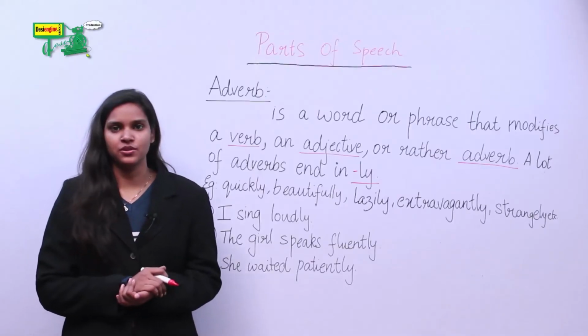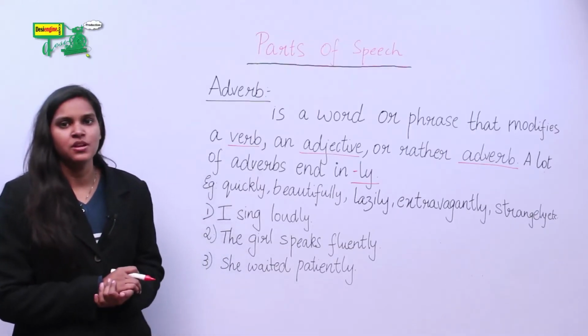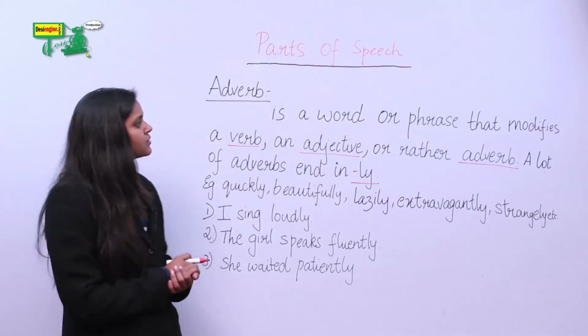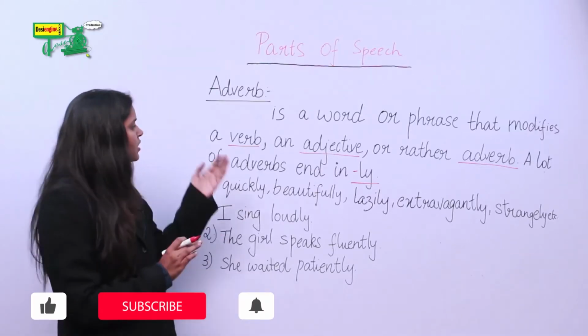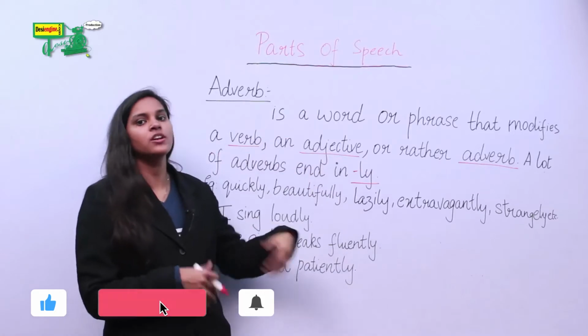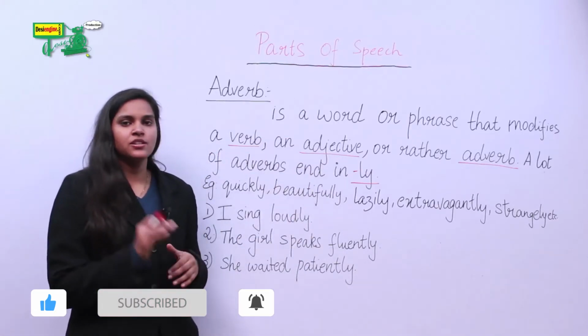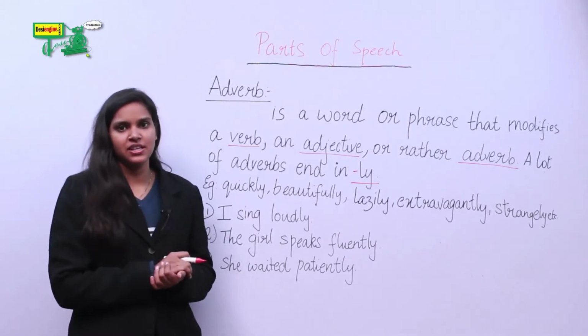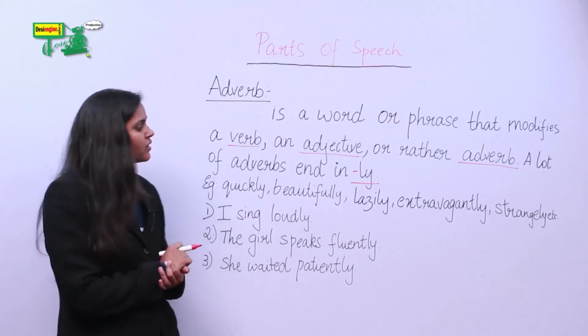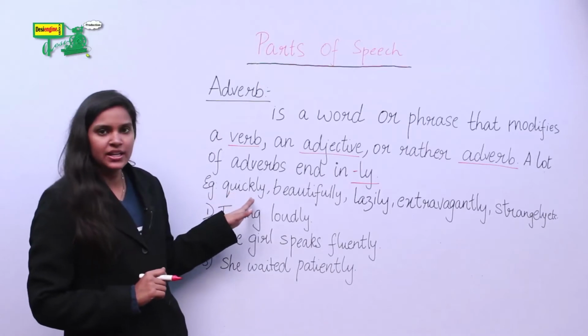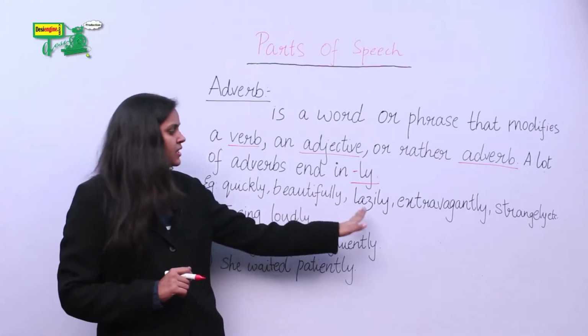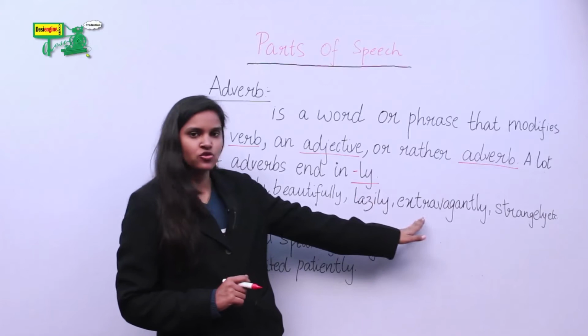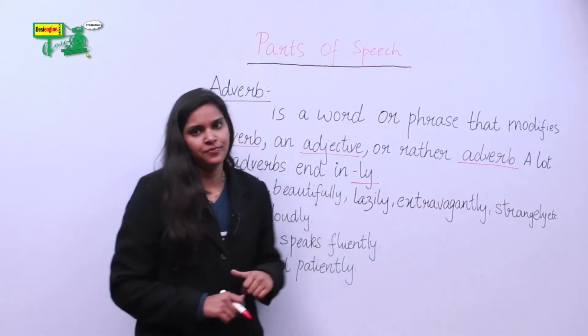Let's do adverbs now. What is an adverb? An adverb is a word or phrase that modifies a verb, adjective or another adverb. There is one simple tip that you can follow: adverbs basically end in -ly. For example, quickly, beautifully, lazily, extravagantly, strangely.